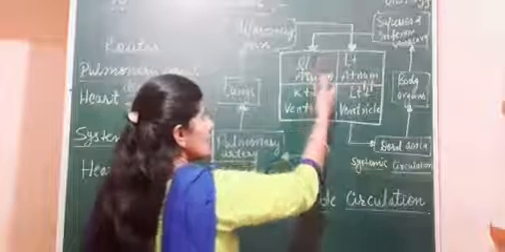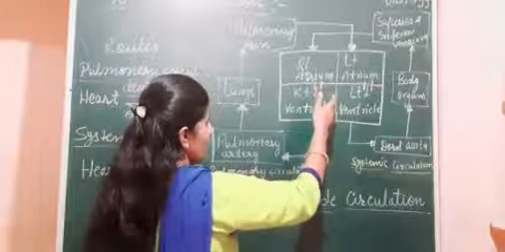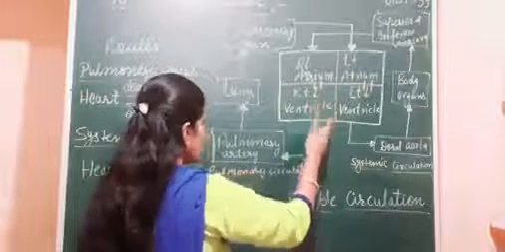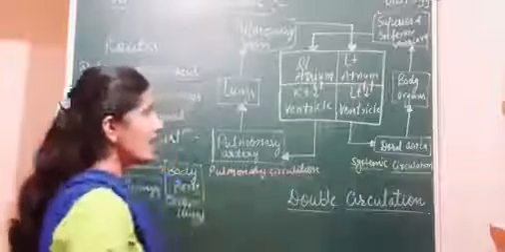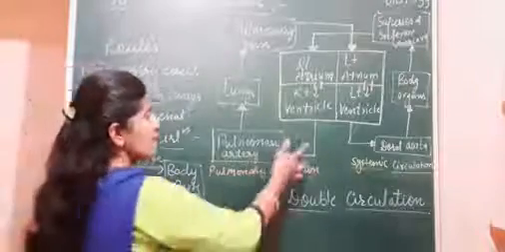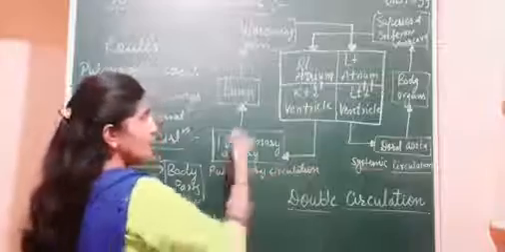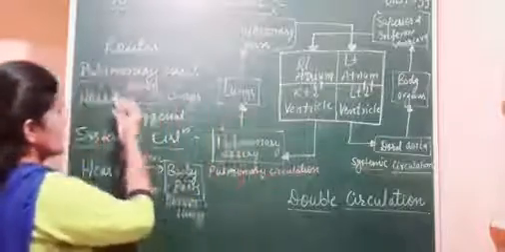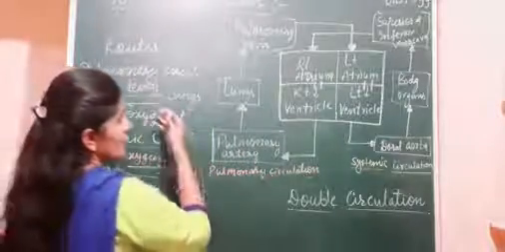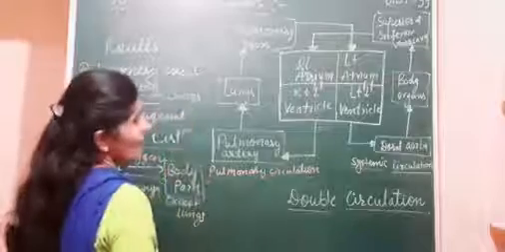From the right atrium, blood flows into the right ventricle, and from the right ventricle it goes towards the pulmonary artery, and the pulmonary artery takes this blood towards the lungs. And we know that in the lungs the deoxygenated blood which is going will be converted into oxygenated.